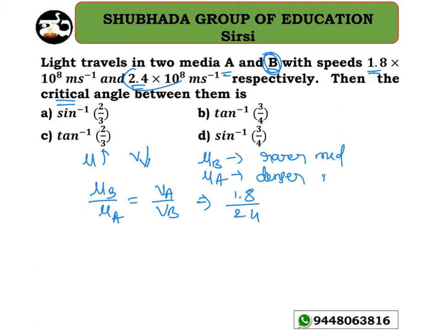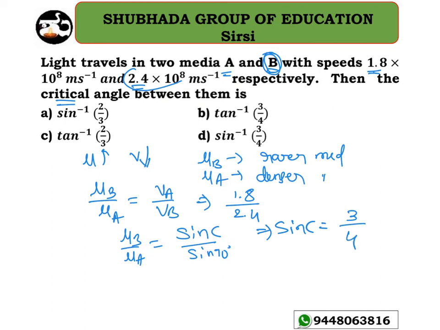So now I can take the value of the critical angle, correct? Mu B divided by mu A is going to be sine of the angle of incidence, that is the critical angle, divided by sine 90 degrees. Correct? So now sine C equals 1.8 over 2.4, that is 3 divided by 4, right? 6 3s are 18, 6 4s are 24, so 3 by 4. So C equals sine inverse of how much? Sine inverse of 3 by 4. Option D is the right answer for this question.